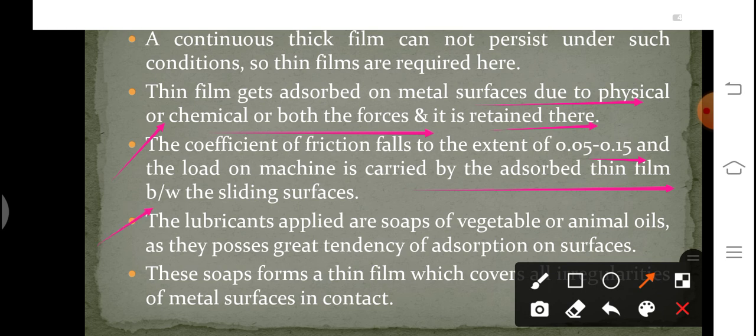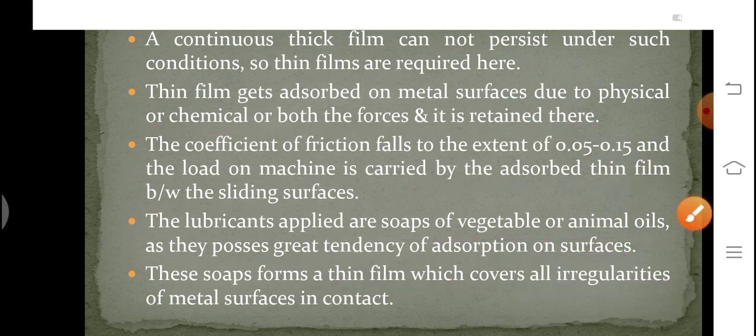Here, the lubricants applied are soaps of vegetable or animal oils. Why? Because they possess a great tendency of adsorption on surfaces. These soaps form a very thin film which covers all the irregularities of the metal surfaces which are in contact. The soaps are suitable at moderate temperature. Why? Because at high temperature they get decomposed. Hence, these are not suitable for use in internal combustion engines. In such cases, instead of soap, we use mineral oil blended with fatty oils or fatty acids.